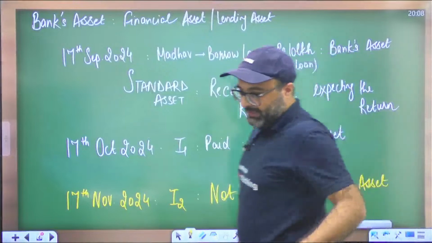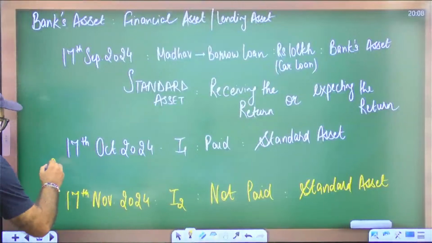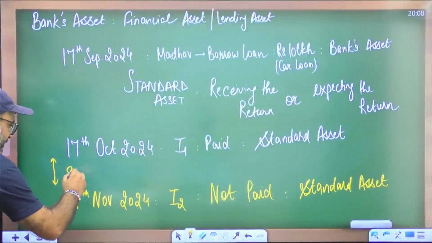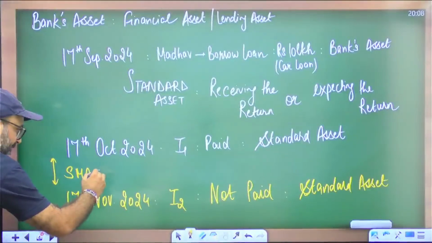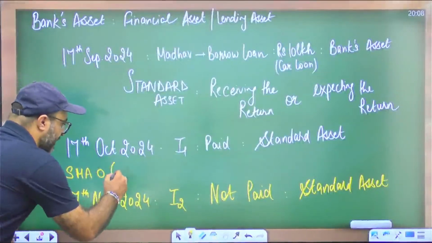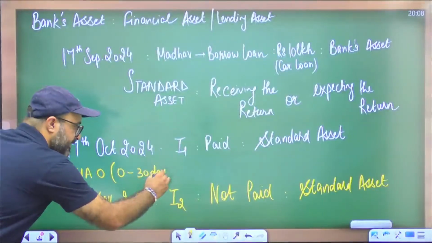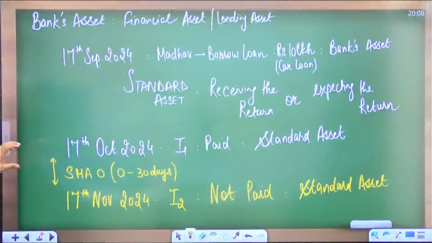But there is one more categorization which is done, and that categorization is known as special mention account, SMA 0. So what is this SMA 0? It means the type of loan in which the installment is due for 0 to 30 days. If your installment is due for 0 to 30 days, that particular account will be termed as a special mention account, or special mention asset.